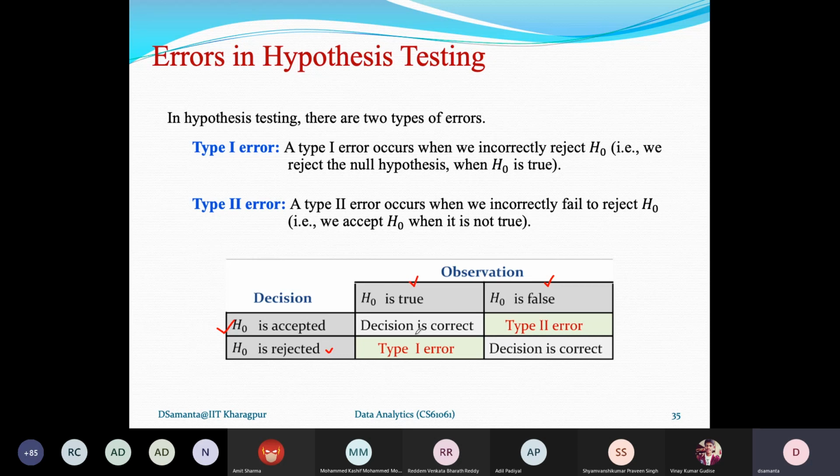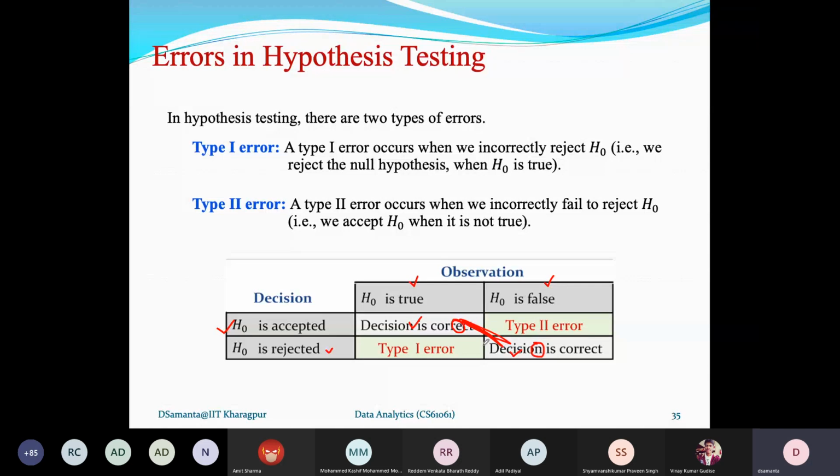Suppose H0 is true and you declare that H0 is true; this is a right decision. Similarly, if H0 is false and you declare that H0 is false, your decision is also correct. These two are the correct records, that means how many of your decisions are correct. Altogether these two cells give you the accurate prediction.